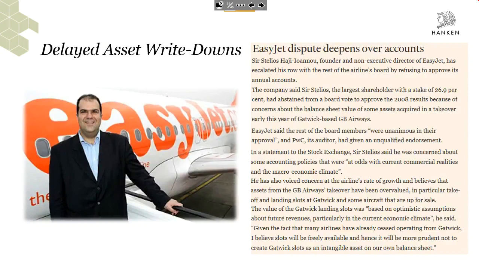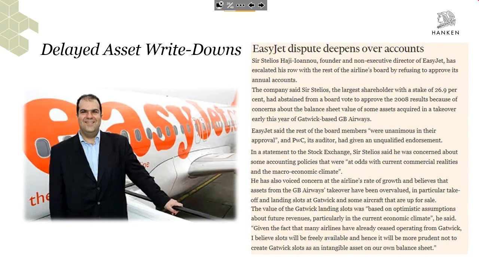Then there was some kind of dispute. This guy that stands beside the plane here is Sir Stelios. He is the largest shareholder and also the founder of EasyJet. EasyJet is part of a bigger group of a lot of these easy brands, but EasyJet is the budget airline that they have.